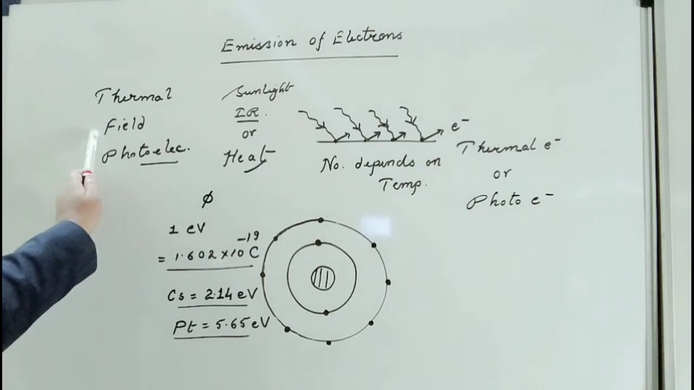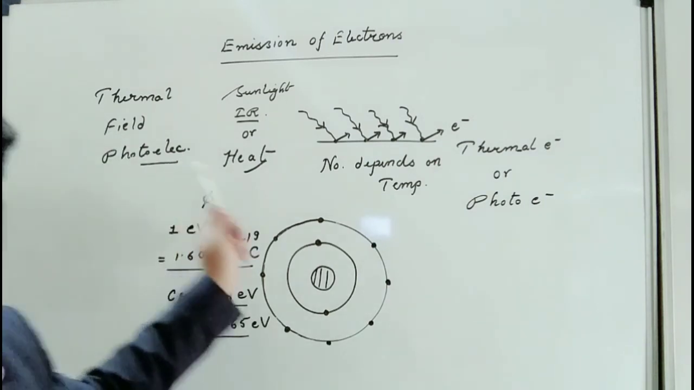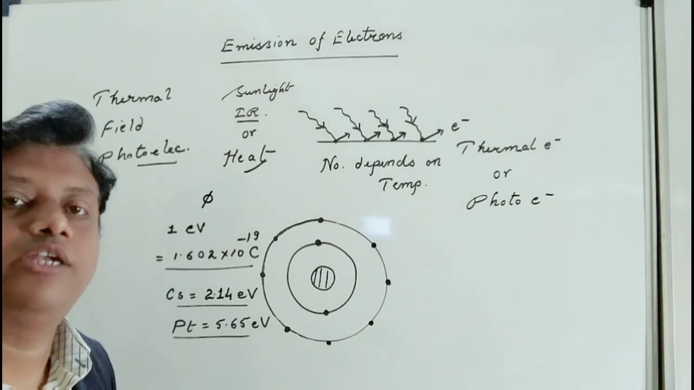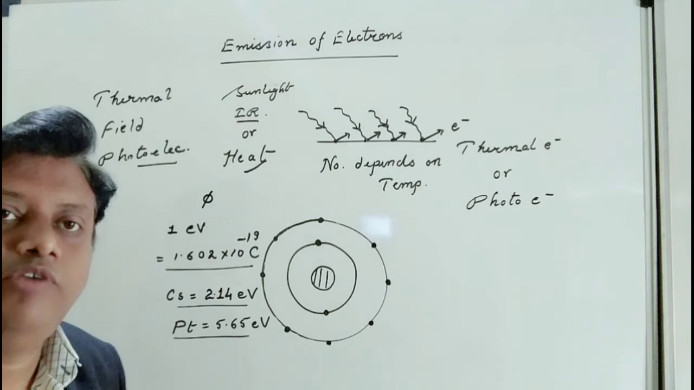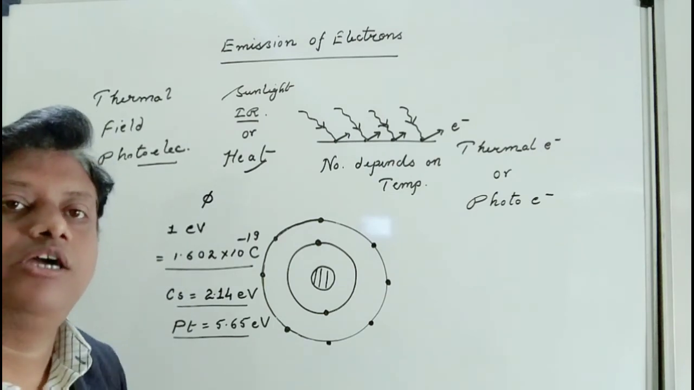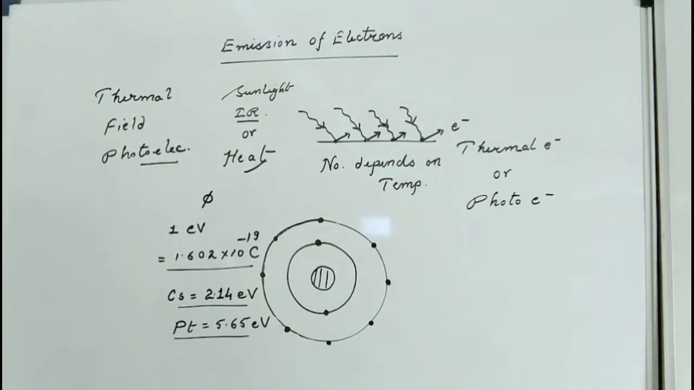The second one is called field emission. In the case of field emission, we supply a very high electric field to the metal surface, and due to the application of the electric field, the electrons leave the metal and come out. So this process is called field emission.